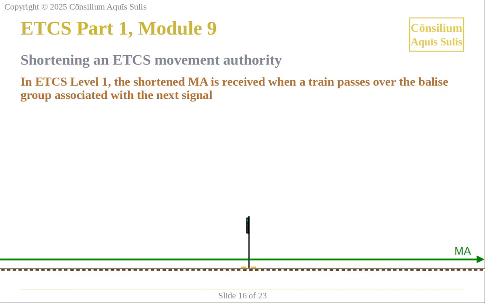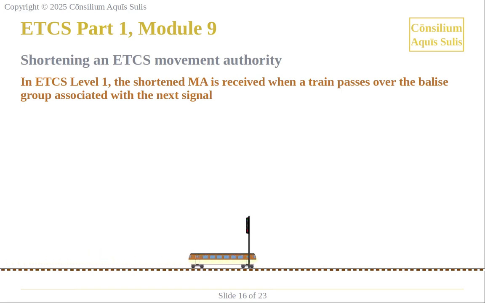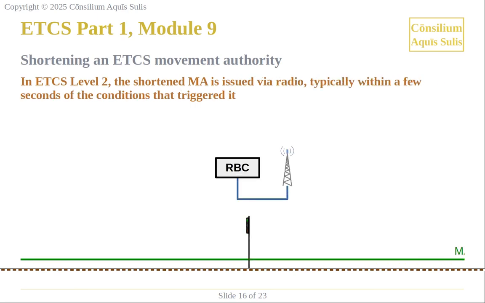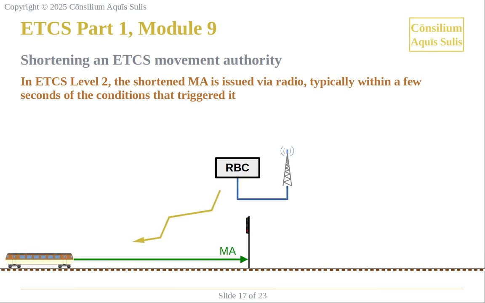In ETCS Level 1, the shortened MA is received when a train passes over the balise group associated with the next signal. In ETCS Level 2, the shortened MA is issued via radio, typically within a few seconds of the conditions that triggered it.